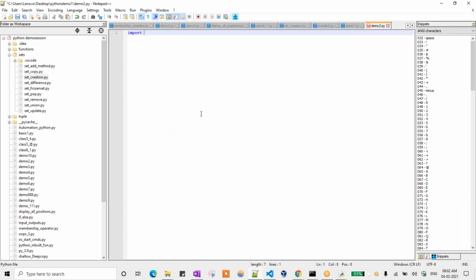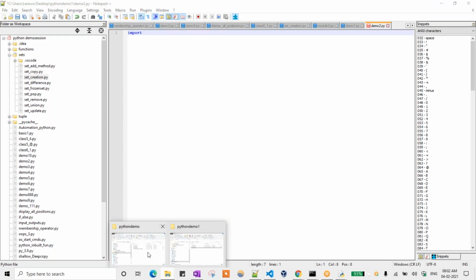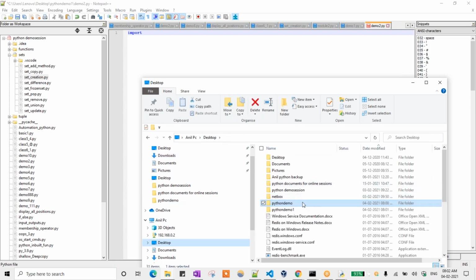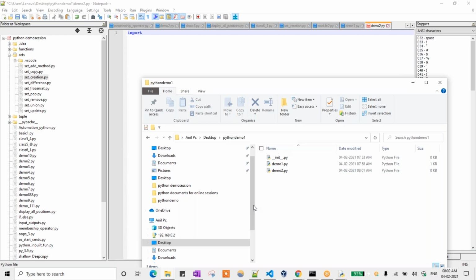So first we need to import that. Here two packages we have created. One is demo, this is Python demo. Okay, this is one package. Python will treat it as a package because an underscore init dot py file is there. Okay, one more package we have created is Python demo one. From this package I need to access the other package, whatever files are there. For that reason I'm creating two more files, demo1.py and demo2.py.